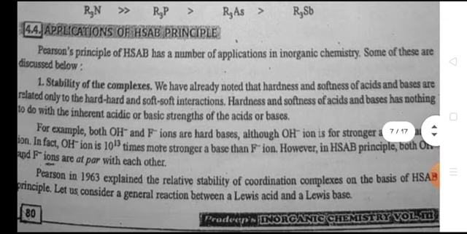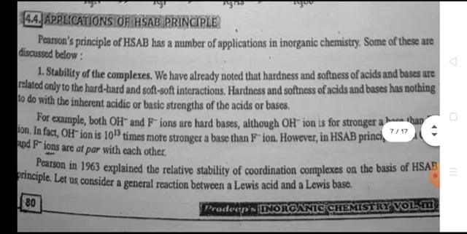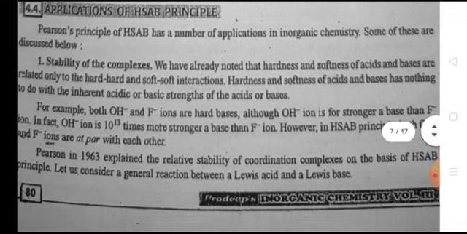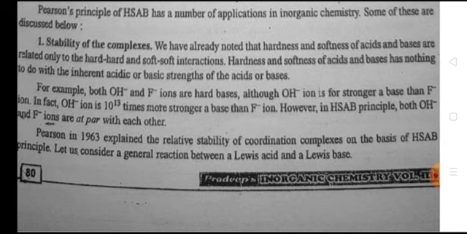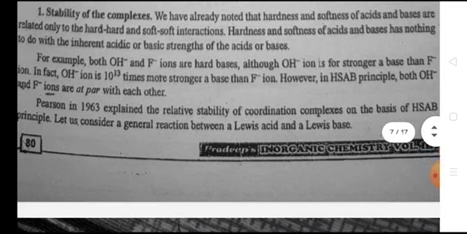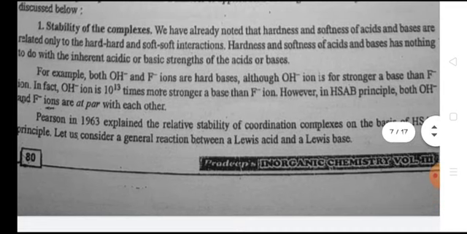Applications of HSAB principle. Pearson's principle of HSAB has a number of applications in inorganic chemistry. Some of these are discussed below. First, stability of the complexes. We have already noted that hardness and softness of acids and bases are related only to hard and soft interactions. Hardness and softness of acids and bases have nothing to do with the inherent acidic or basic strength of the acids and bases. For example, both OH negative and F negative ions are hard bases, although the OH ion is a far stronger base than the fluoride ion. In fact, the OH ion is 10 to the power 13 times stronger as a base than the fluoride ion.